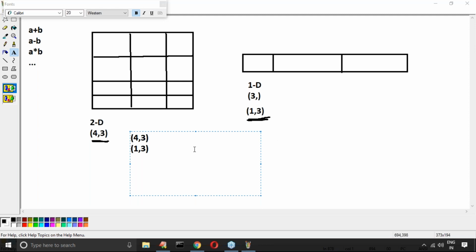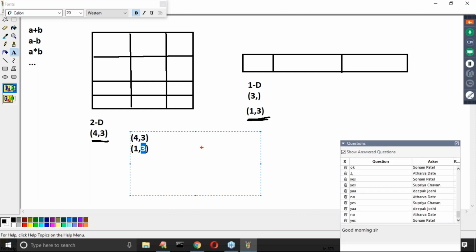Here now consider the size of every dimension in the shapes from the right side.